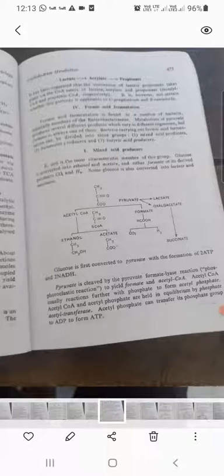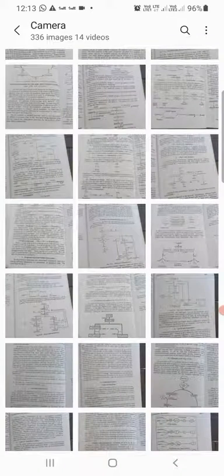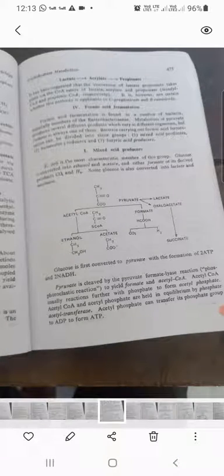Pyruvate is produced through the EMP pathway, and is cleaved by pyruvate formate lyase. Glucose is first converted into pyruvate with the formation of 2 ATP and 2 NADH, that is through the EMP pathway. Then the pyruvate is cleaved by the pyruvate formate lyase reaction, that is a phosphoroclastic reaction, to yield formate and acetyl-CoA.